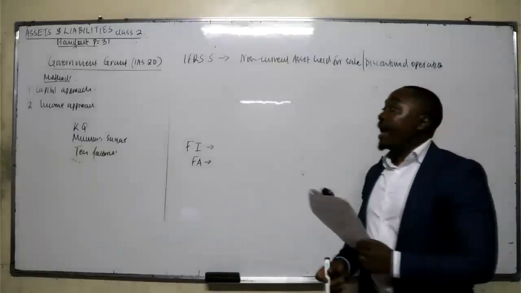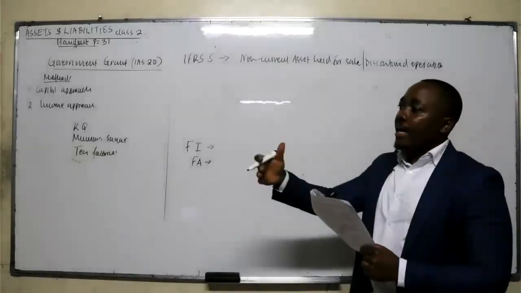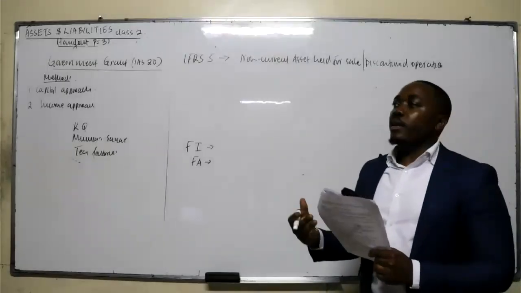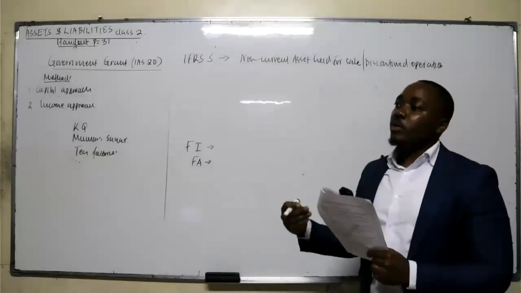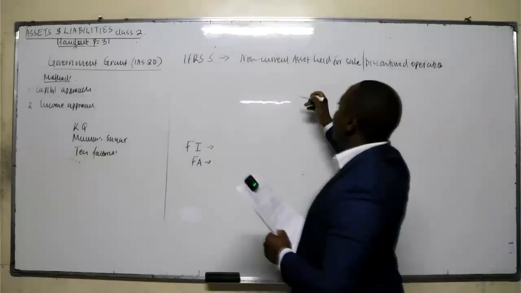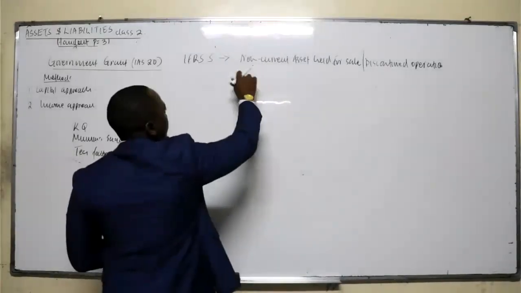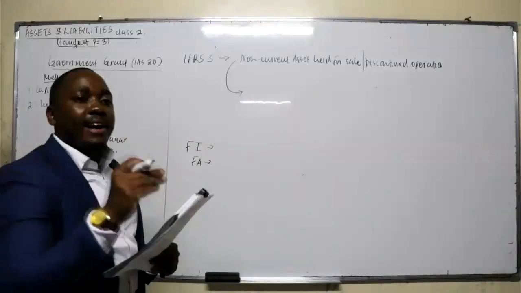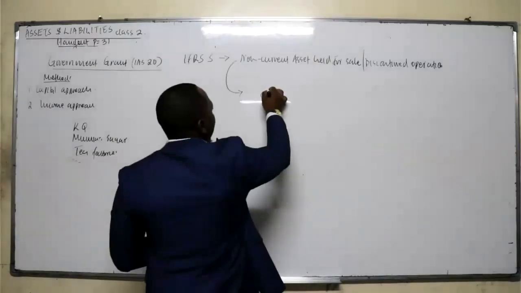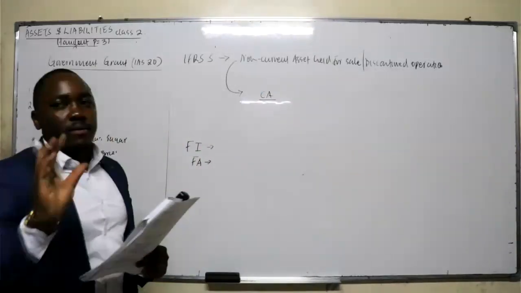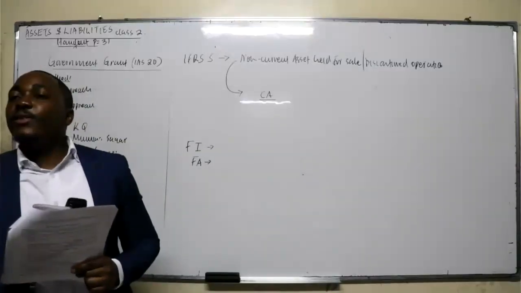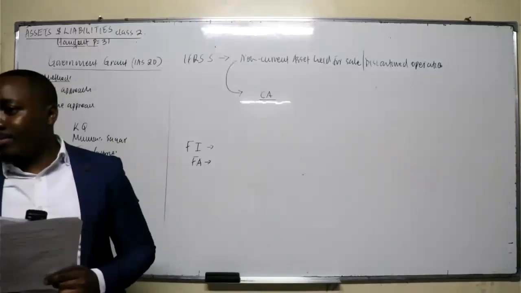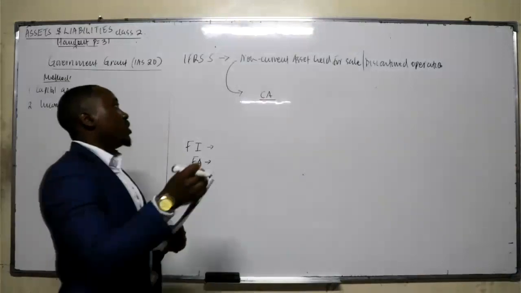So therefore, what happens? IFRS 5 provides that in case there is any non-current asset, but now the management have committed to sell it, that means they don't expect to utilize it to earn more benefit, but now they expect to get cash flow through the sale. It will be classified as a non-current asset held for sale. So what happens? You declassify it from being a non-current asset, you recognize it as a separate item under the current assets. So under the current assets, that's where you recognize cash, receivables, inventory, then you recognize this non-current asset held for sale as a separate item. You get that? It's all about changing the classification to a current asset.